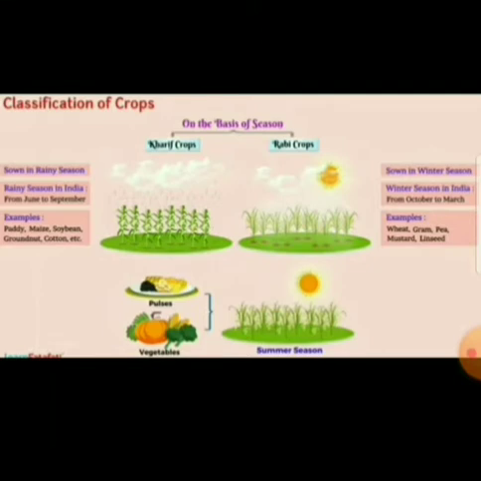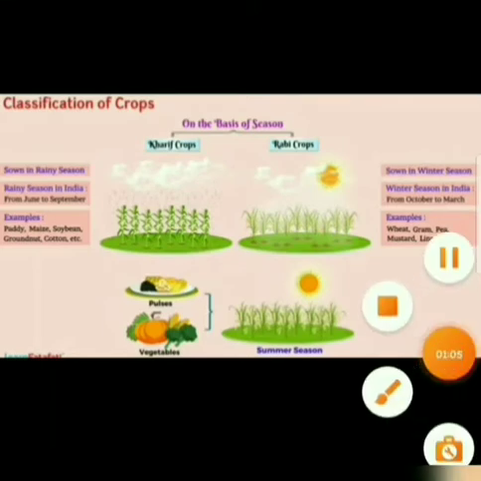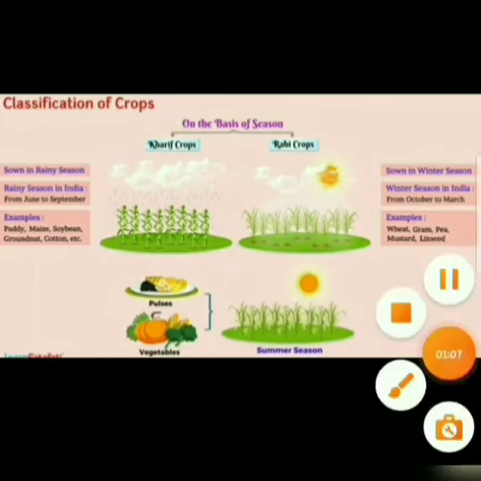Next, that is rabi crops, sown in the winter season. So when are rabi crops grown? They are sown in the winter season. And the winter season in India is from October to March. And the examples of plants grown in this season are wheat, gram, pea, mustard and linseed. And the next, that is pulses and vegetables which are grown in the summer season. So this is how the classification of crops is done based on kharif crops and rabi crops.